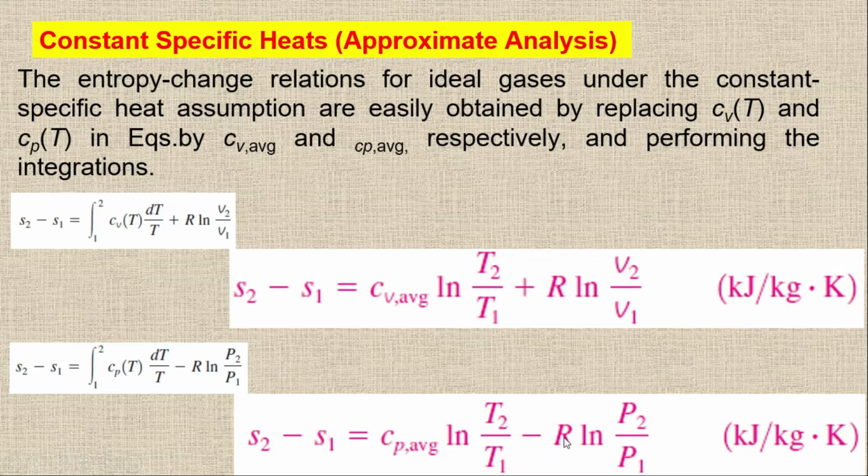We have the negative sign because we got it in the derivation, and R is the gas constant because I'm dealing with an ideal gas. So this is all about the constant specific heat.